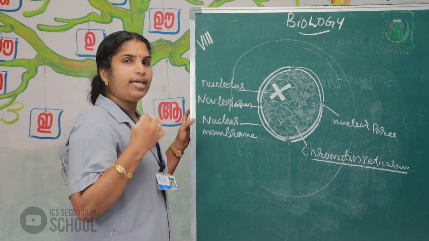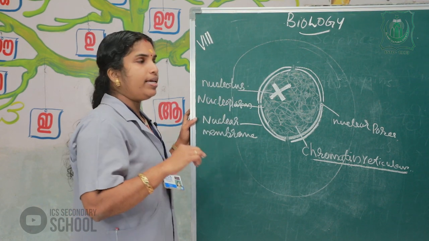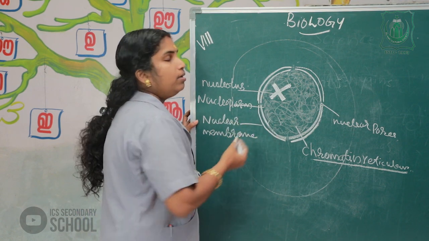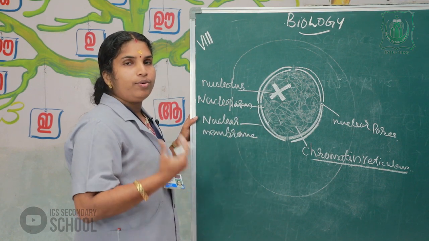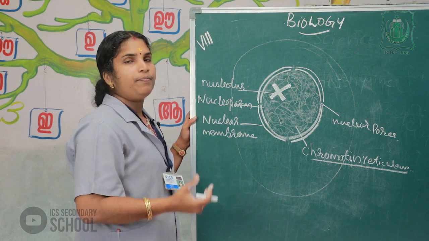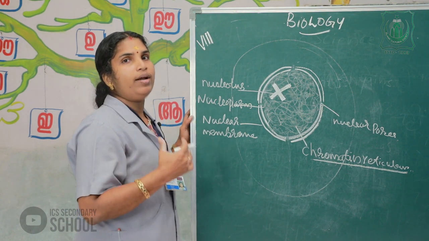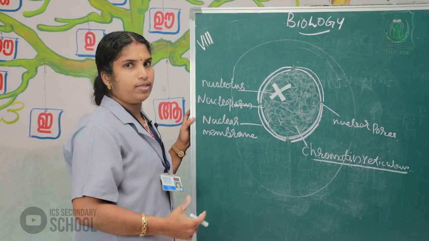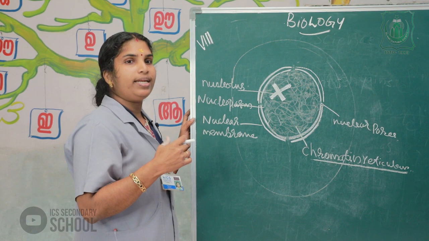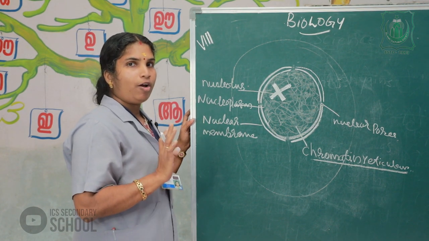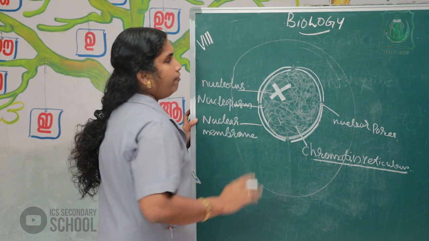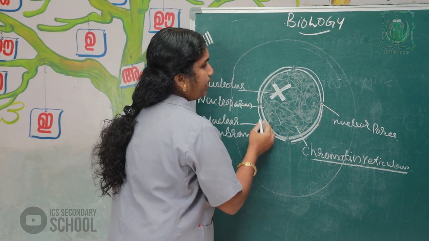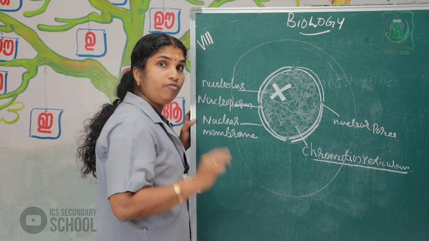Once more, the nucleus is the center portion of animal cells and plant cells. The nucleus helps to control and coordinate all the physiological functions of the cell. We can see two layers outside the nucleus.